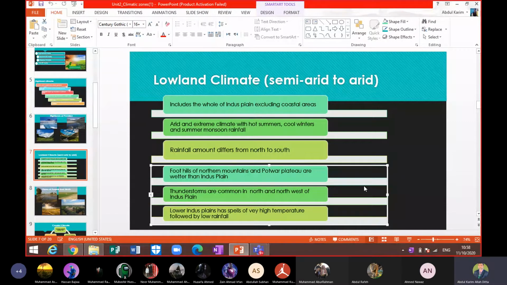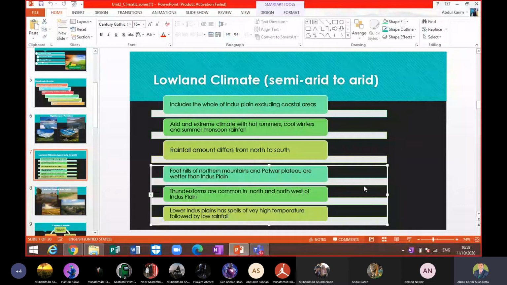So rainfall amount differs from north to south. As already explained, as we start from north to south, you will find that rainfall amount varies from place to place. Rainfall depends on location, beta.